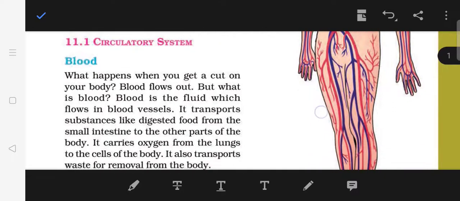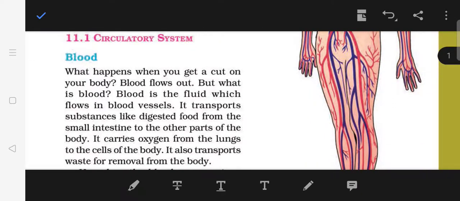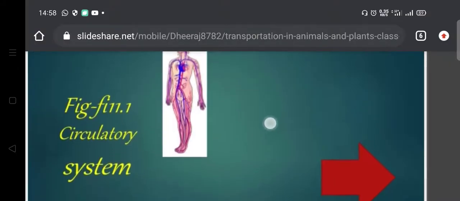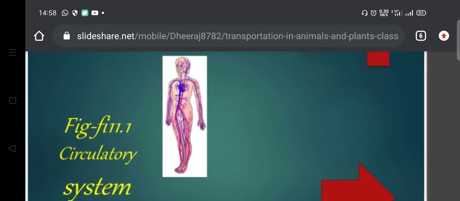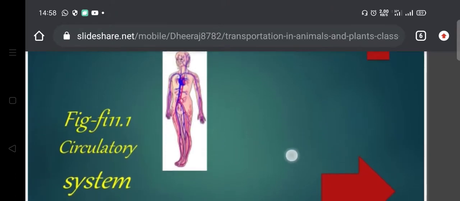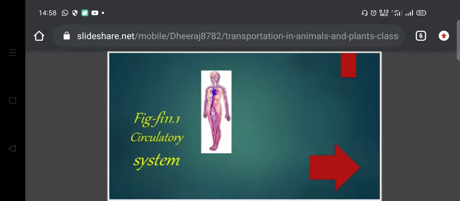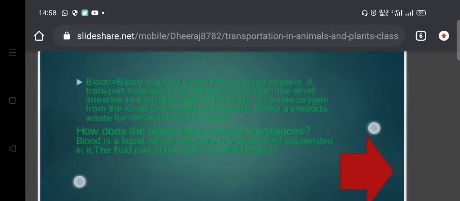So in our circulatory system, the most important thing is the blood, which does this function of circulation. Let us first of all see the points related to blood. Here is the figure which shows the circulatory system of your body. Now let us see about the blood.